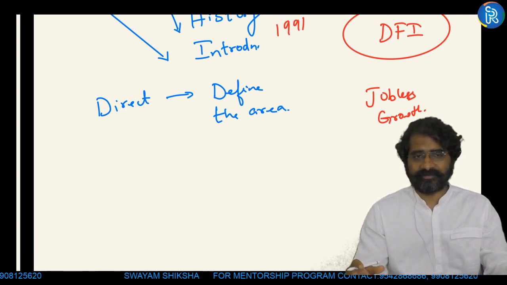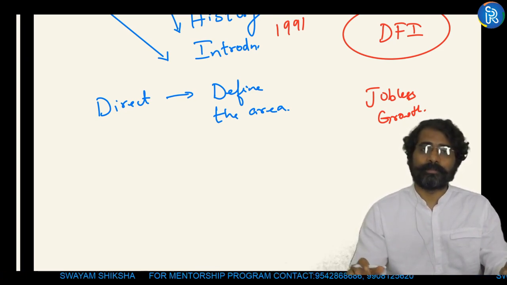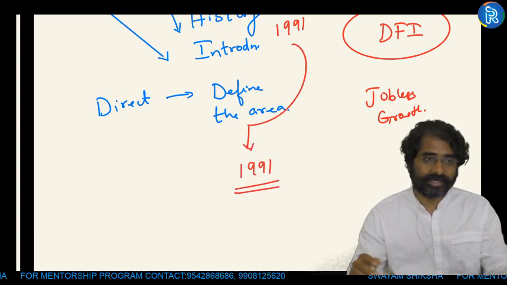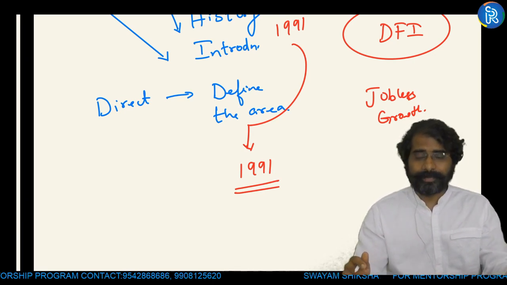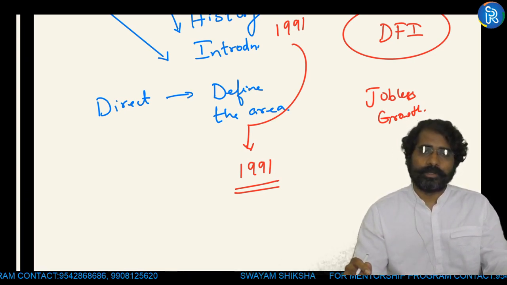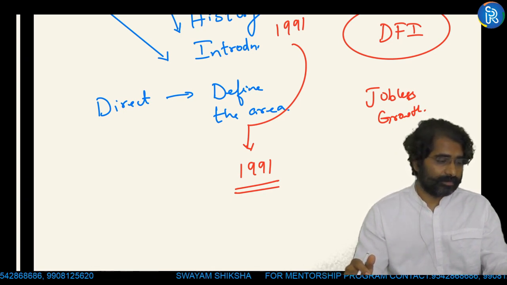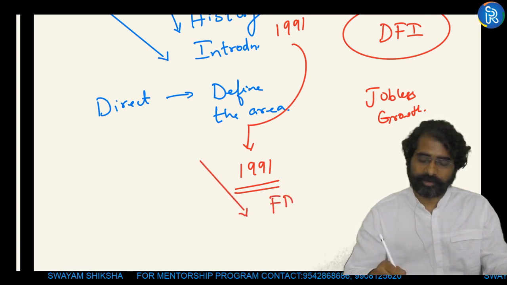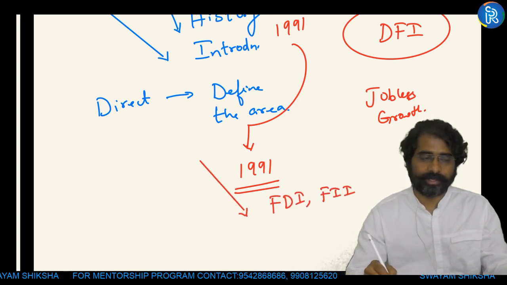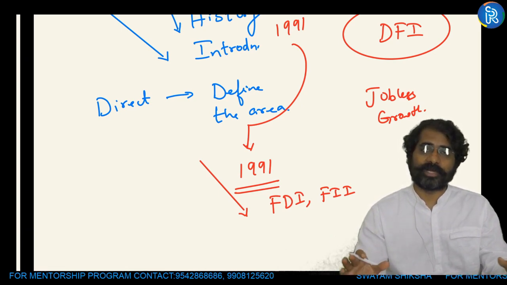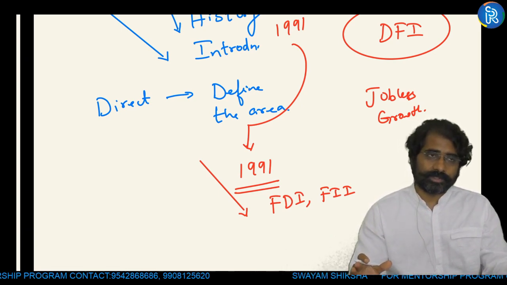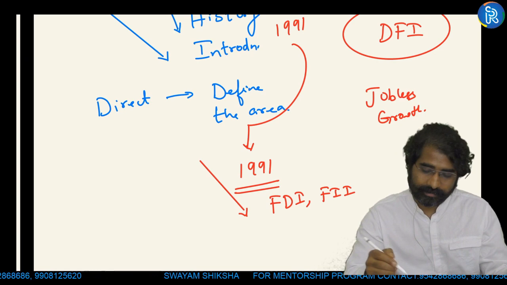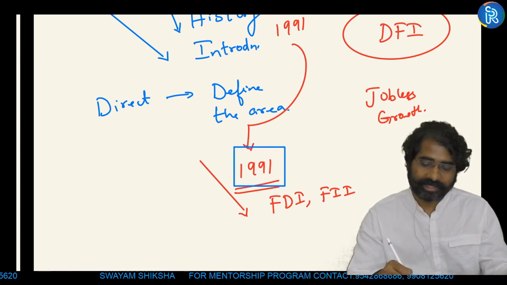Now, if there is such a question, again from history, there is a crux point from where I can bring my introduction, that is 1991. Why? Because the dependence on foreign investment for economic growth increased only after the 1991 reforms, after which foreign investments in the form of FDIs and FIIs started moving into India, which contributed to the economic growth of the country. Our GDP also started depending on foreign investments moving into the country. So my crux point for writing my introduction there is again the 1991 reforms.